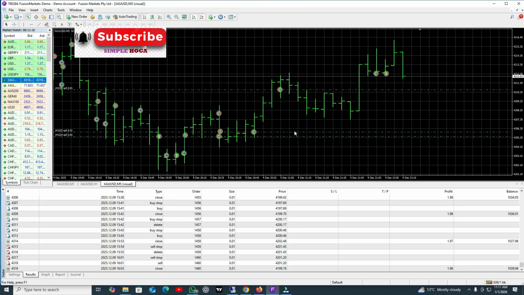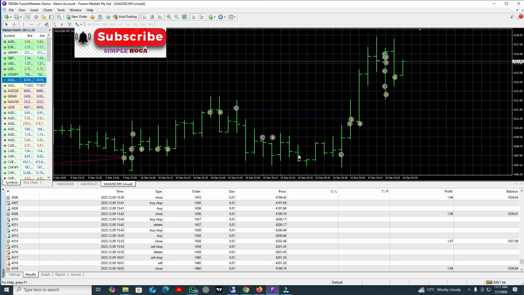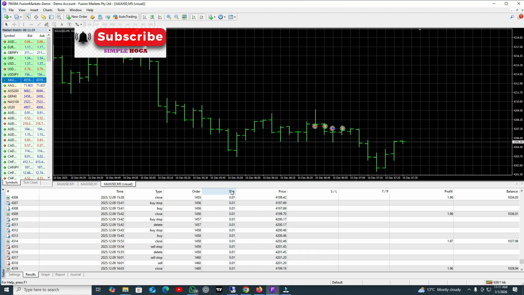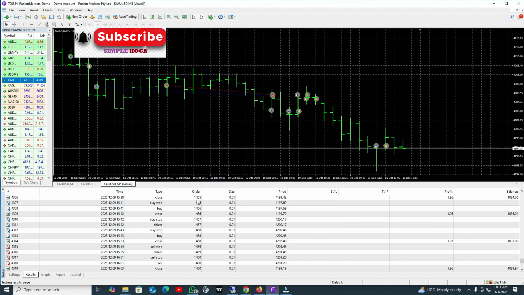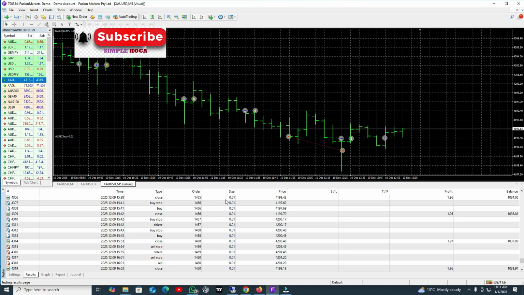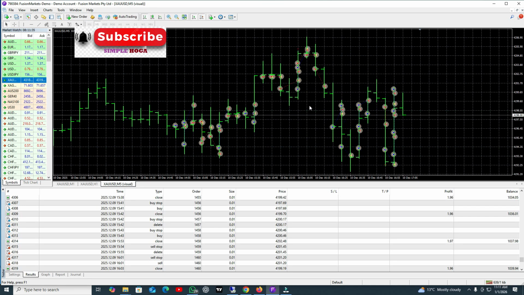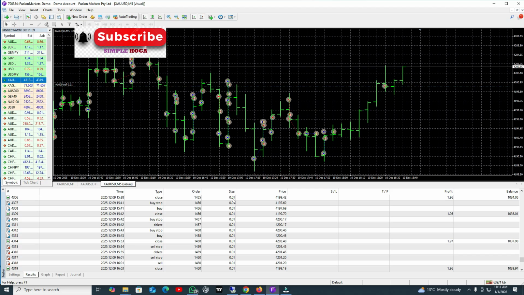But hey, if you are working with the lot size 0.01 or 0.02, then obviously you do not need to change anything. But if you want to run the bot in a cent account, then you can put the lot size 0.02.